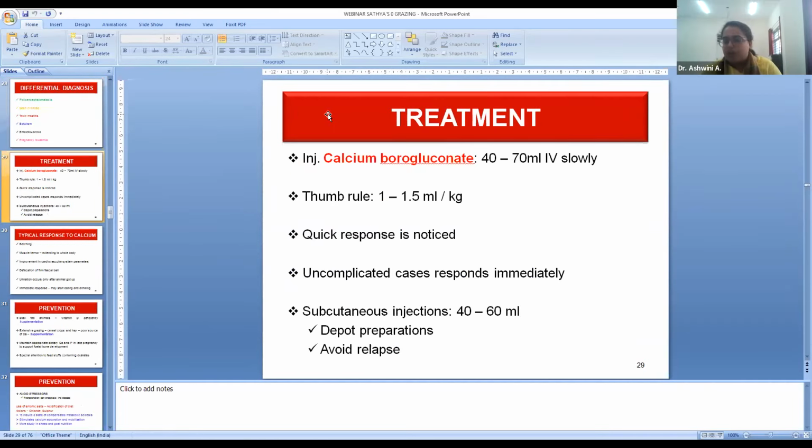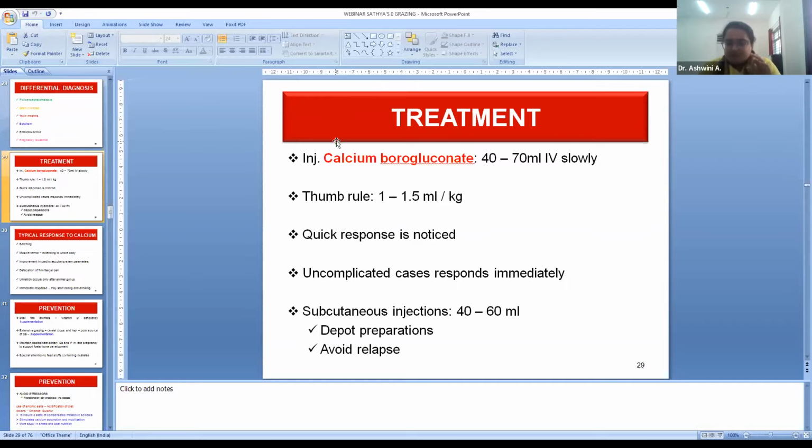Treatment: infusion of calcium borogluconate, approximately 40 to 70 ml intravenously. Slowly we have to give. While giving, we have to auscultate the heart for any arrhythmias. If there is any arrhythmia, we have to stop the infusion. As a thumb rule, we can give the calcium at the dose rate of 1 to 1.5 ml per kg. Right. And then a quick response is noticed. In uncomplicated cases of hypocalcemia, the response is shown immediately.